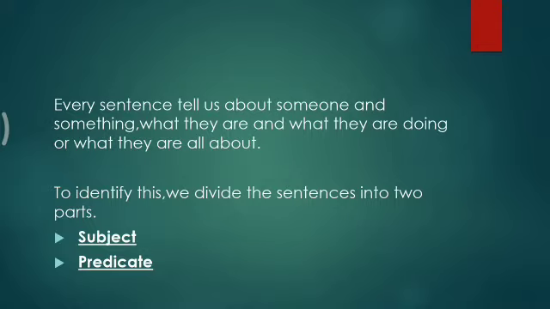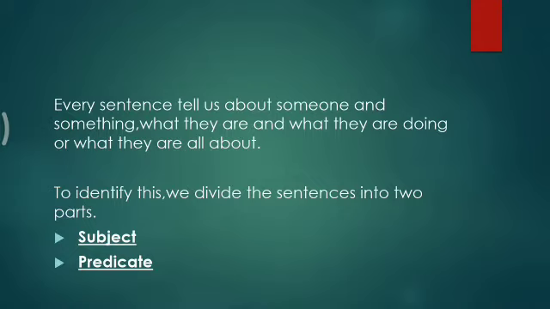Every sentence tells us about someone and something, what they are and what they are doing, or what they are all about. To identify this, we divide the sentence into two parts, that is subject and predicate. You know that every sentence tells us about something or someone, what they are doing, what they are all about. So we will learn this in this chapter.